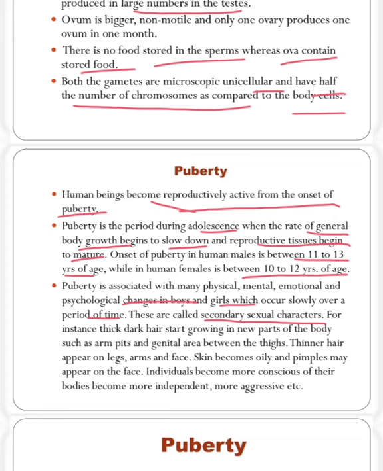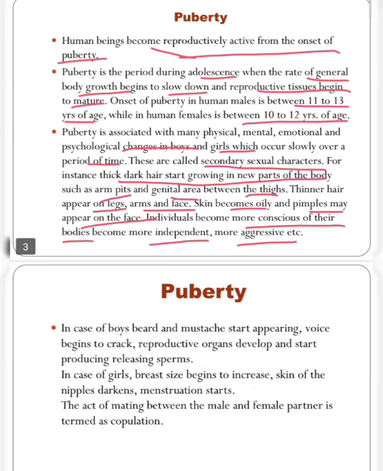For instance, thick dark hair starts growing in new parts of the body such as the armpit, genital area and between the thighs. Thinner hair appears on legs, arms and face. Skin becomes oily and pimples may appear on the face. Individuals become more conscious of their bodies, more independent, more aggressive, etc. Both physical and mental changes occur at this time.